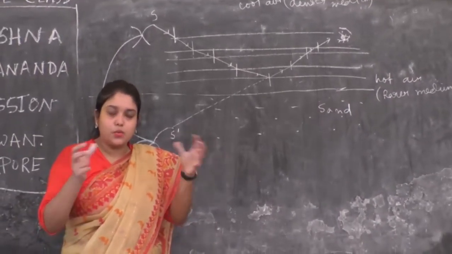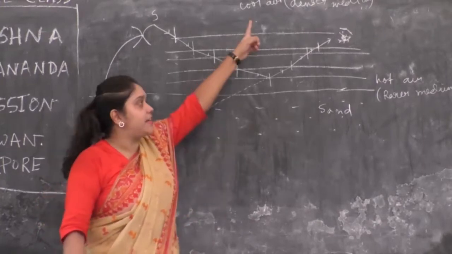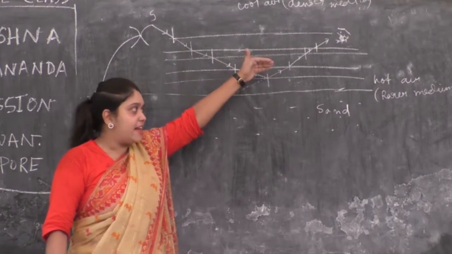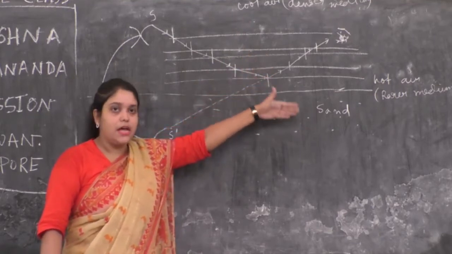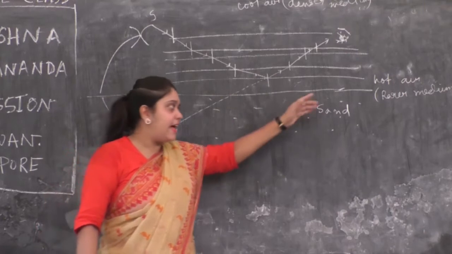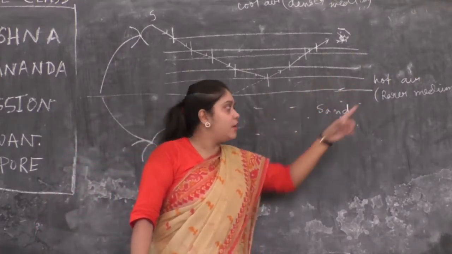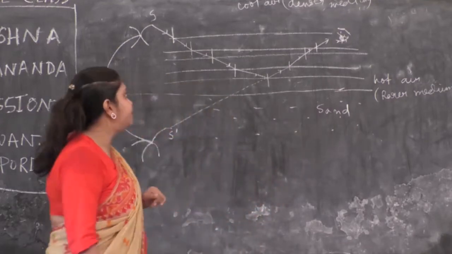Hot air is less dense, cool air is more dense. So this is the denser medium. Which one? The cool layers of air, and gradually it will become hot as it comes near the sand, and the air layers near the sand will be a rarer medium.